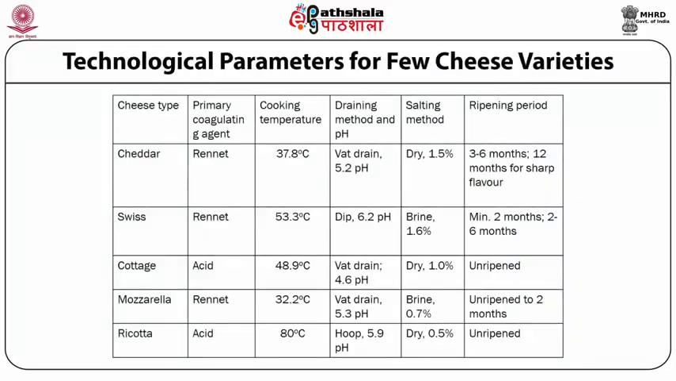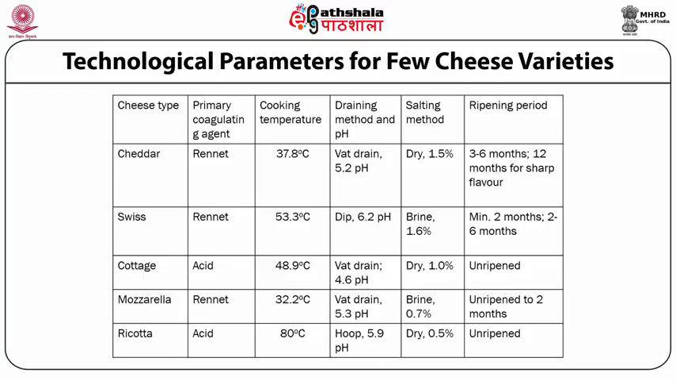Technological parameters for a few cheese varieties. As I told you, based on whether it is a hard, semi-hard or soft variety, we have to change certain technological parameters. Here, I have taken cheddar, Swiss, cottage, mozzarella and ricotta. Amongst these, if you look at the primary coagulating agent, acid is used for cottage and ricotta, whereas rennet is used in cheddar, Swiss and mozzarella cheese making. No acid is used there.